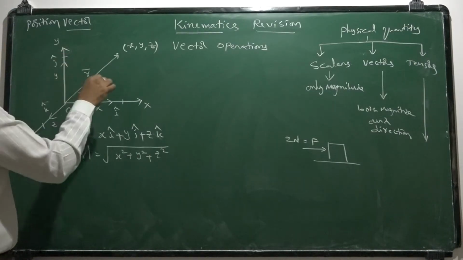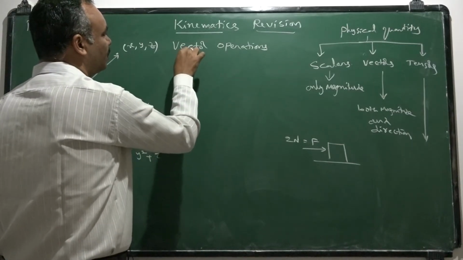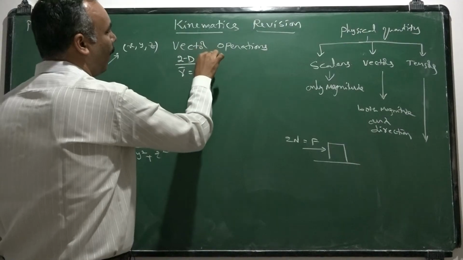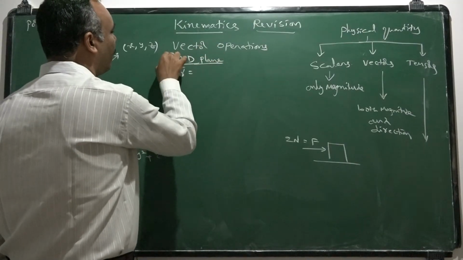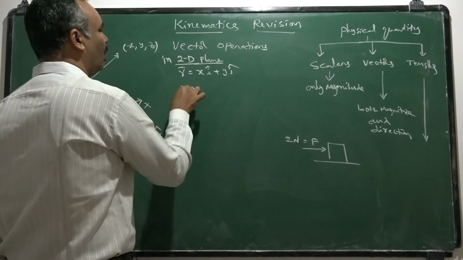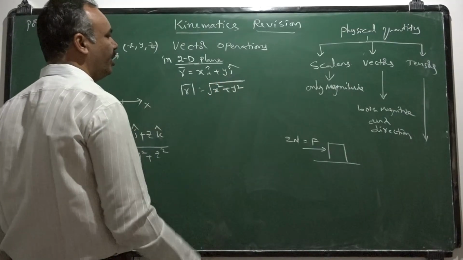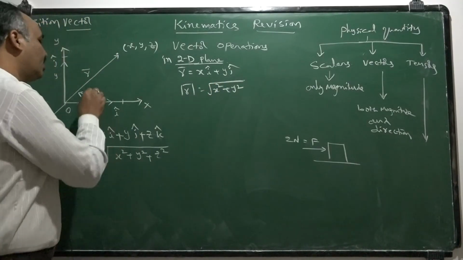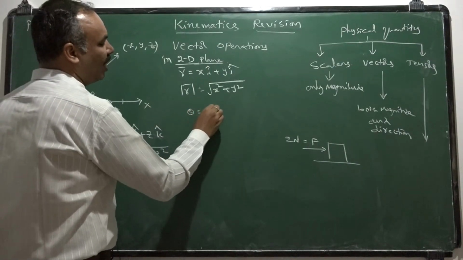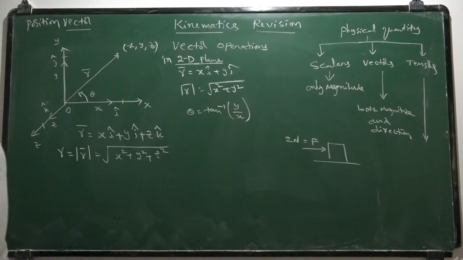In case of two-dimensional space, the position vector is represented in 2D plane. In two-dimensional plane, r bar equal to x i cap plus y j cap. Here mod r bar is equal to square root of x square plus y square, and the direction of this vector is represented by theta. Theta is equal to tan inverse y component by x component. We discussed these ideas in our 11th standard. Just I am going to give out the gist of the lesson.